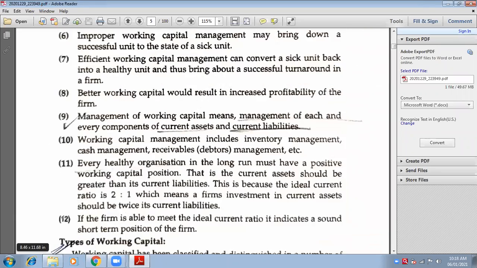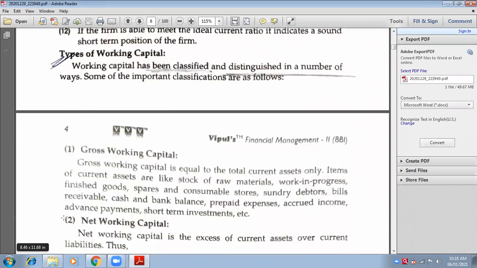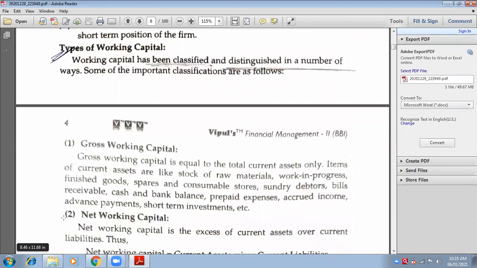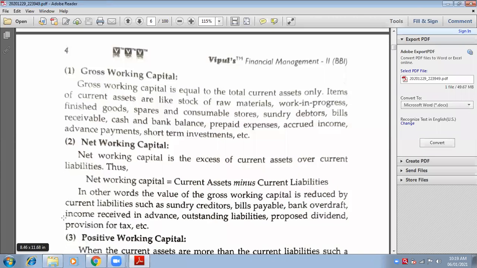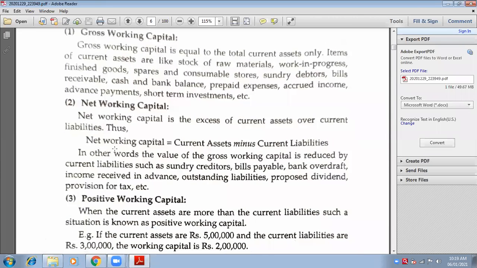Now you must be knowing the types of working capital, that means the different parts of working capital. Gross working capital means all the current assets; the total of all the current assets is known as gross working capital. And if you deduct current liabilities from current assets, you will get net working capital. Look at the formula: net working capital is equal to current assets minus current liabilities. So that will be known as net working capital.